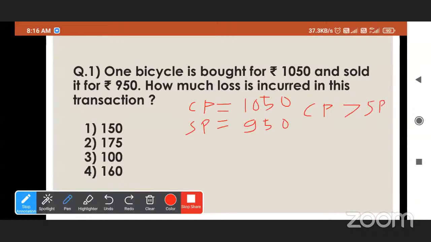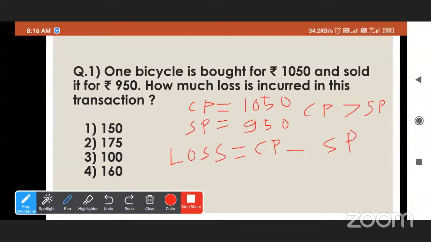See here, CP indicates cost price and SP indicates selling price. I am writing it in shortcut. So if cost price is higher than selling price, then loss must have occurred. So loss is equal to cost price minus selling price.